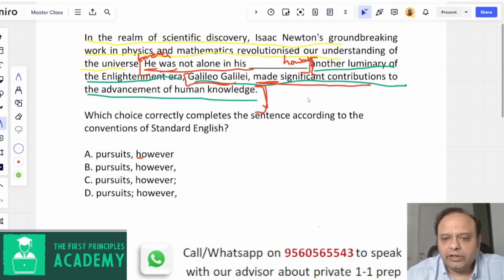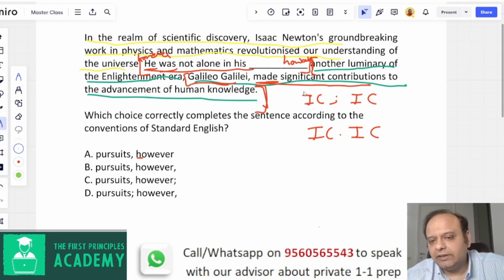So the only way to link this first independent clause and the other independent clause is either using a semicolon, a period, or a coordinating conjunction which is missing. However, is not a coordinating conjunction, and anyway it's part of the first independent clause. So any option that you see which has semicolon or period following however would be the right option. In any case, I would choose this, but let's just go through the options.